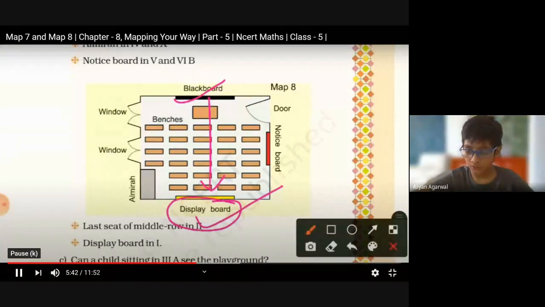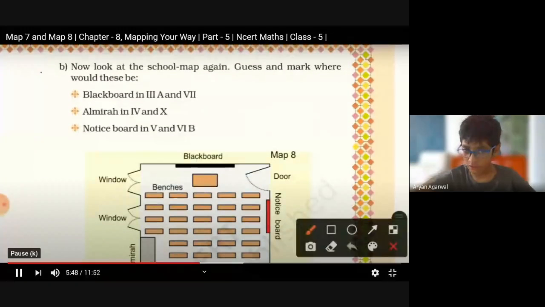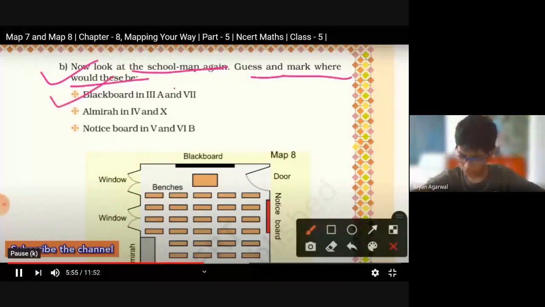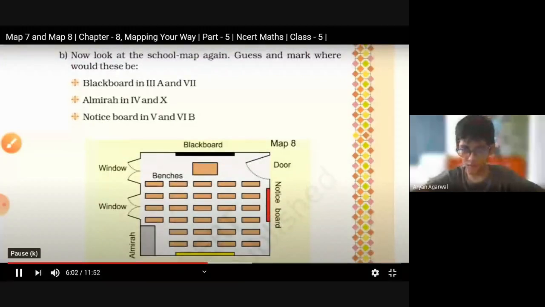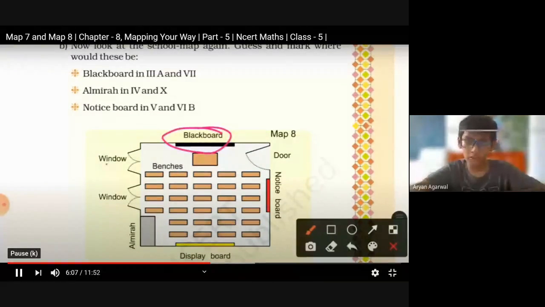Okay. Now next question. Question number B. So now look at the school map again. Guess and mark where would this be. So first, blackboard in 3A and class 7. So first you have to understand here that the blackboard is between windows and doors.